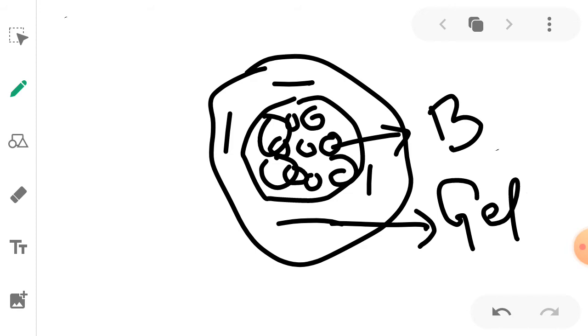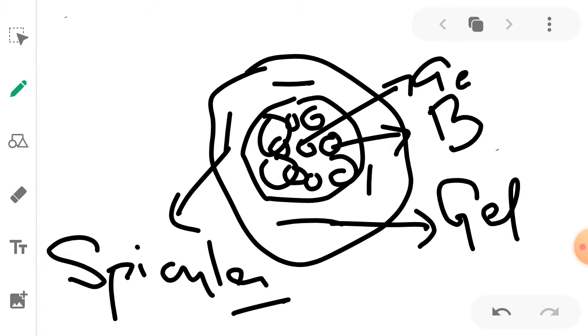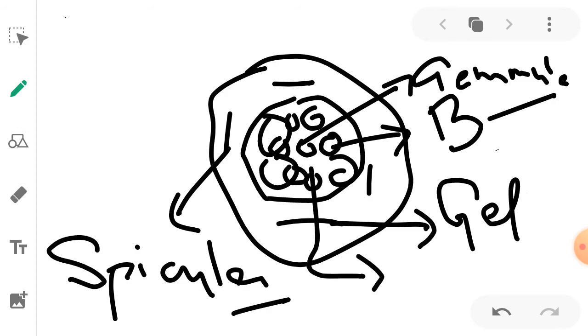These spike like structures are called spicules.